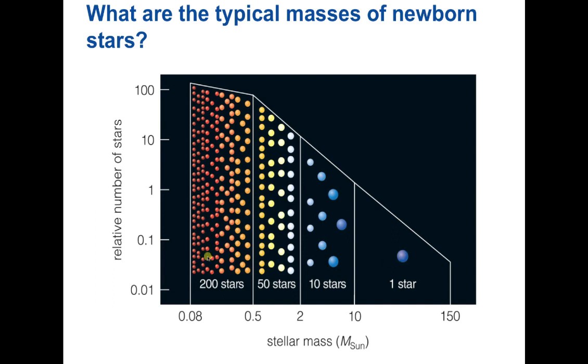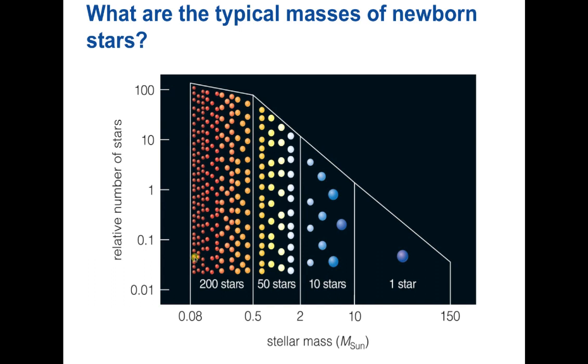These very low mass stars last forever. In fact, of all the stars that have ever been formed, these really low mass stars, none of them have died yet. They live for billions of years. And the universe, as we know, is only about 14 billion years old. And these low mass stars can live for 100 billion years, possibly, the very low mass stars. So this is what we see.